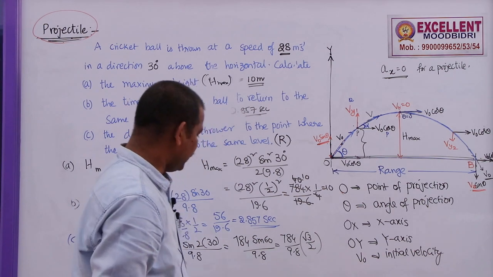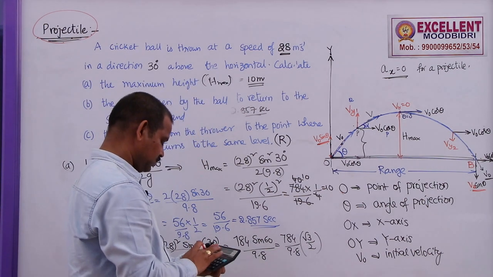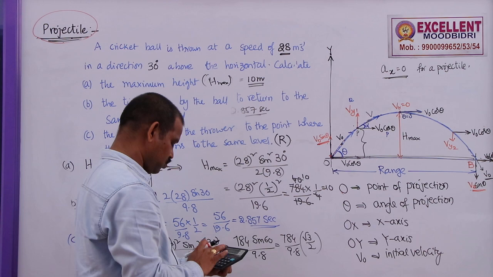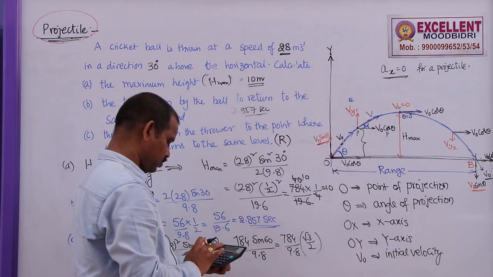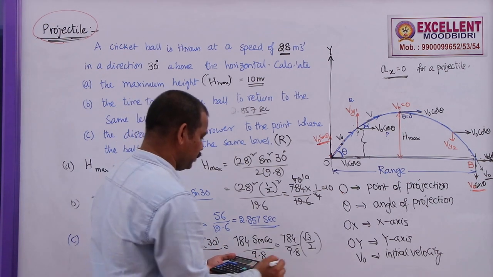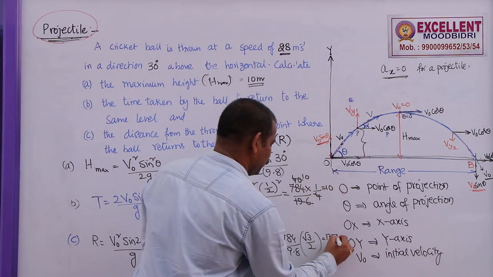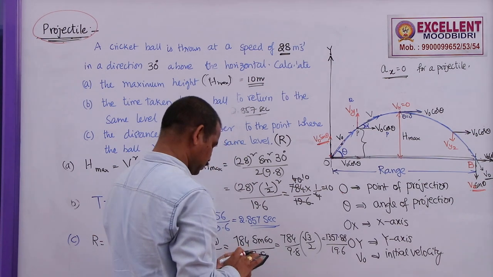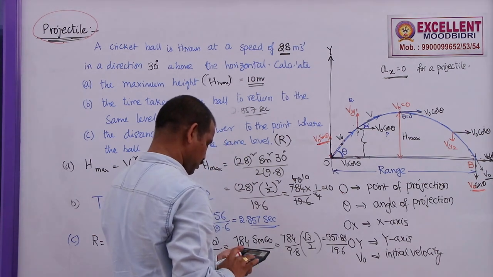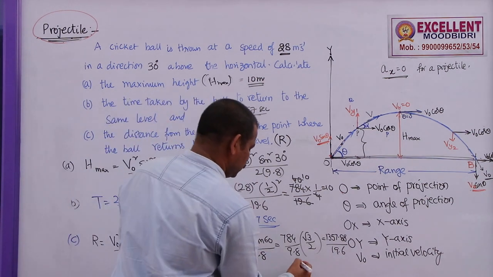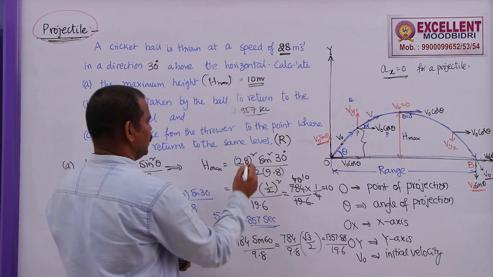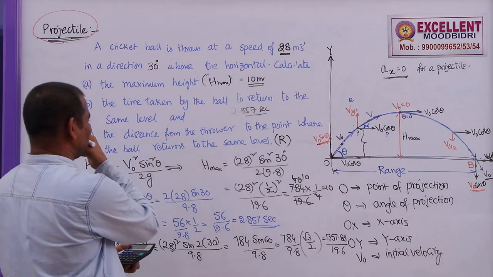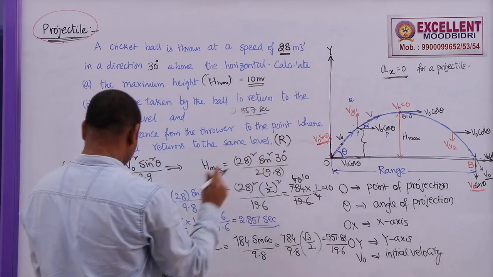Now, 784 into 1.732 is 1357.88, by 19.6. So the answer is 69.28 meters, the range of this one.